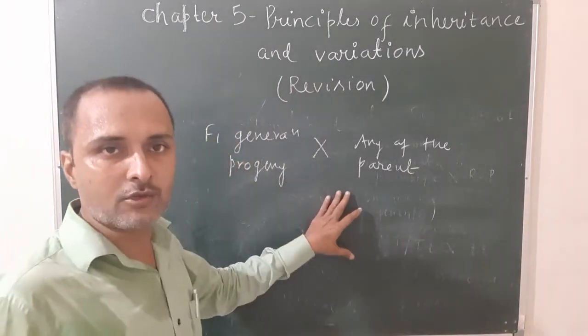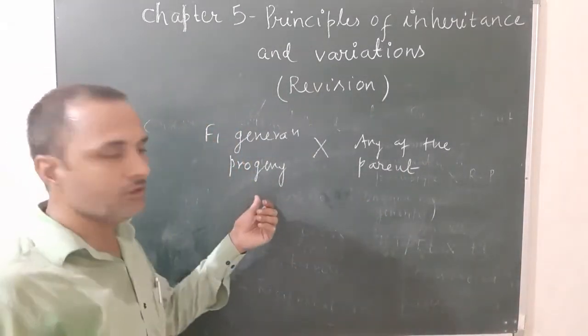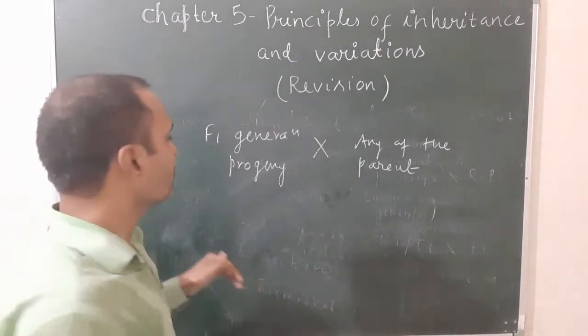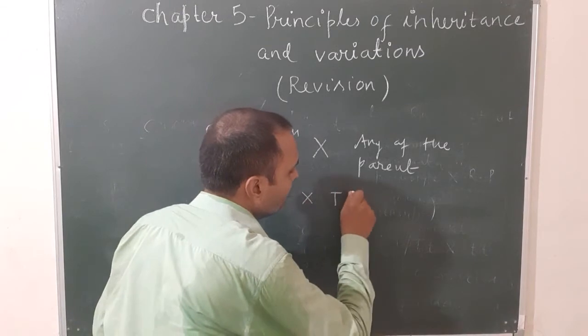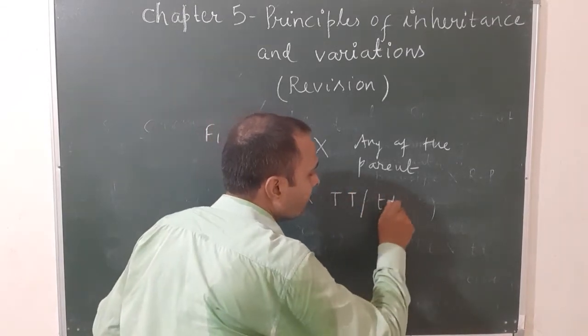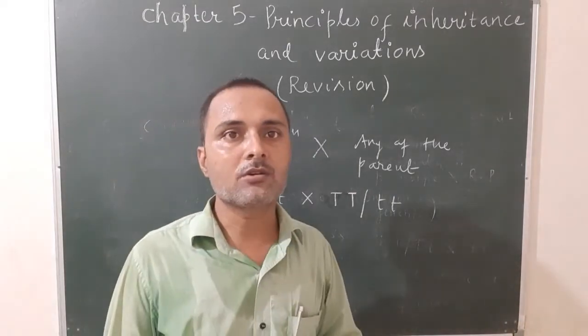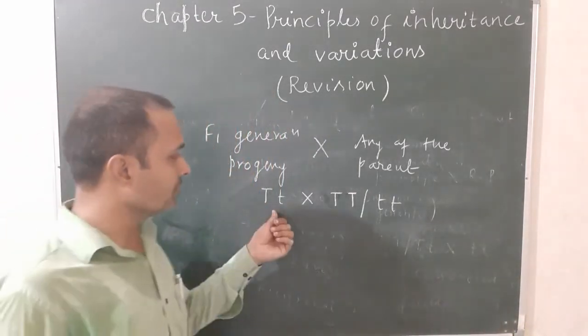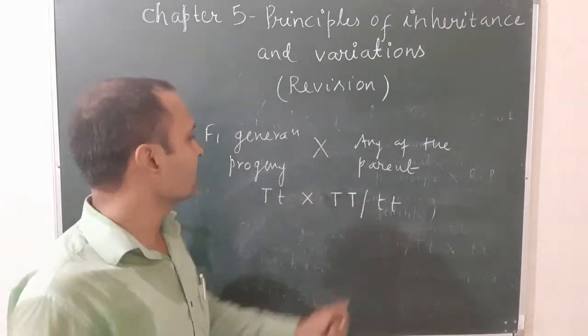For height there are two parents, capital T capital T or small t small t, and the F1 is capital T small t, hybrid. So when the F1 hybrid is crossed with any parent in homozygous condition, such a cross is known as back cross. Once again, what is back cross? The cross in which the F1 progeny is crossed with any parent in homozygous condition is known as back cross.